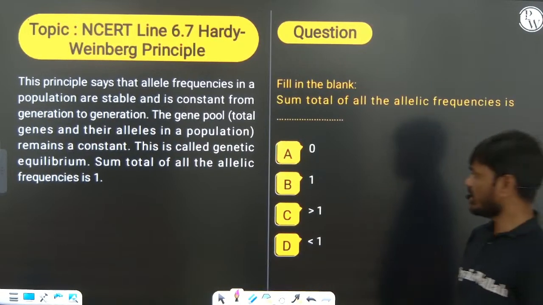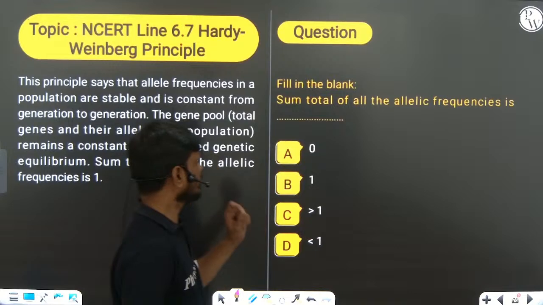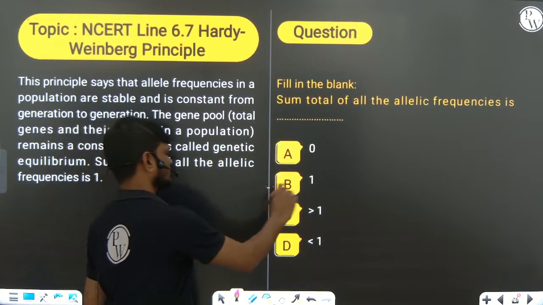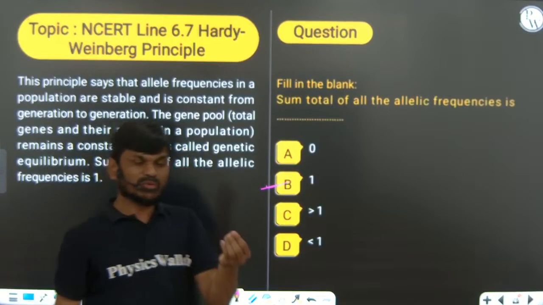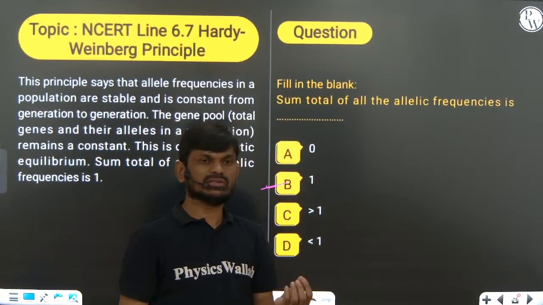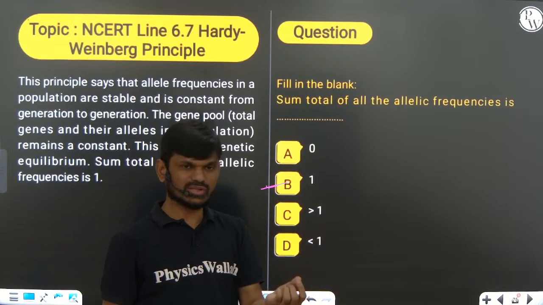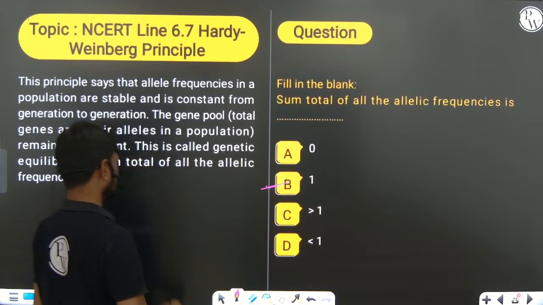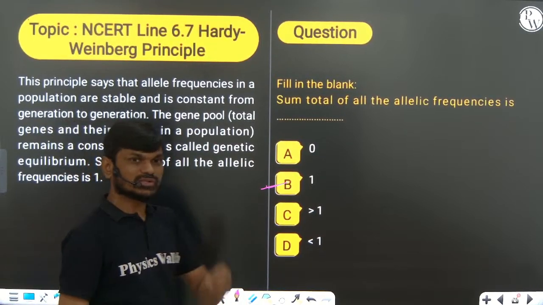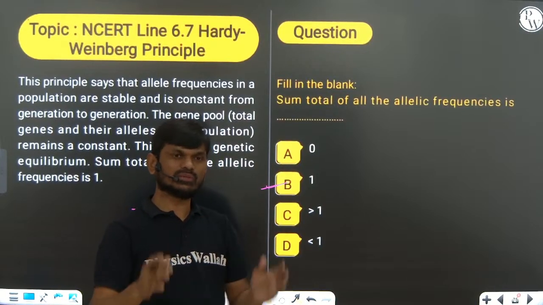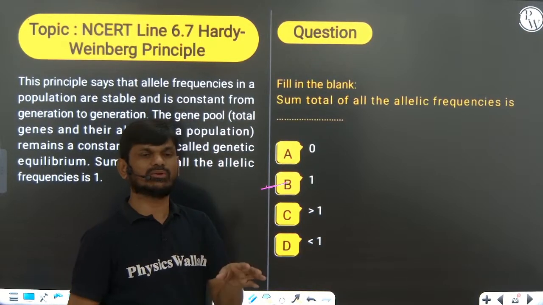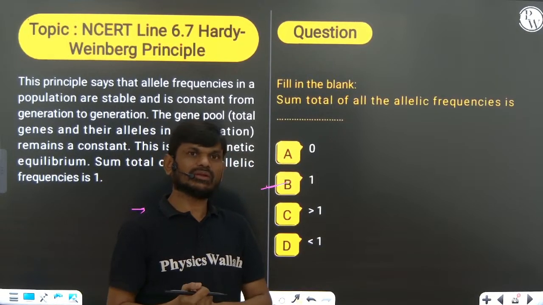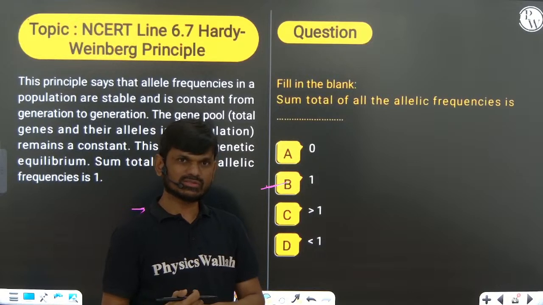So Hardy-Weinberg equilibrium is a very important area. The sum total of all allelic frequencies is equal to 1. In a given population, the allelic frequency of a gene remains constant from generation to generation under certain conditions: the population should be large, there should be no gene migration or gene flow, no non-random mating, and no recombination.